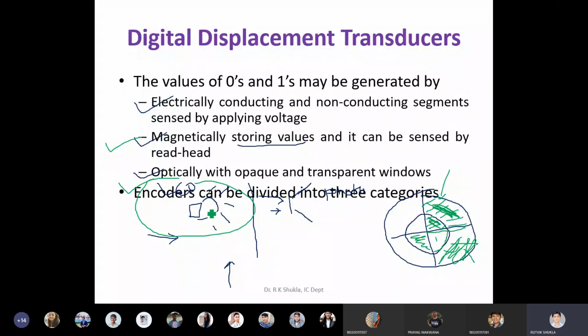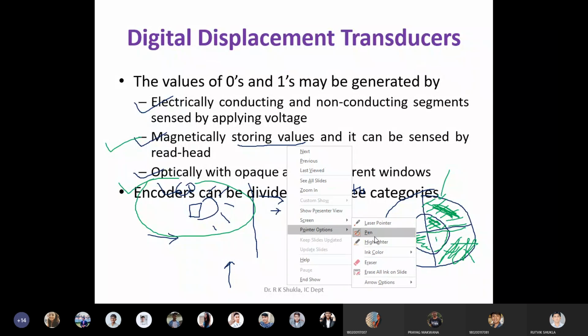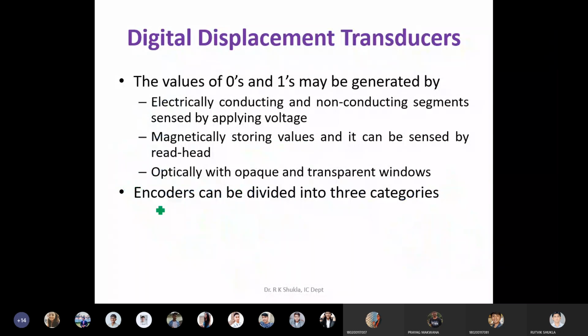We will see that also. So encoders are generally divided in 3 categories. First is called tachometer type. What is a tachometer?